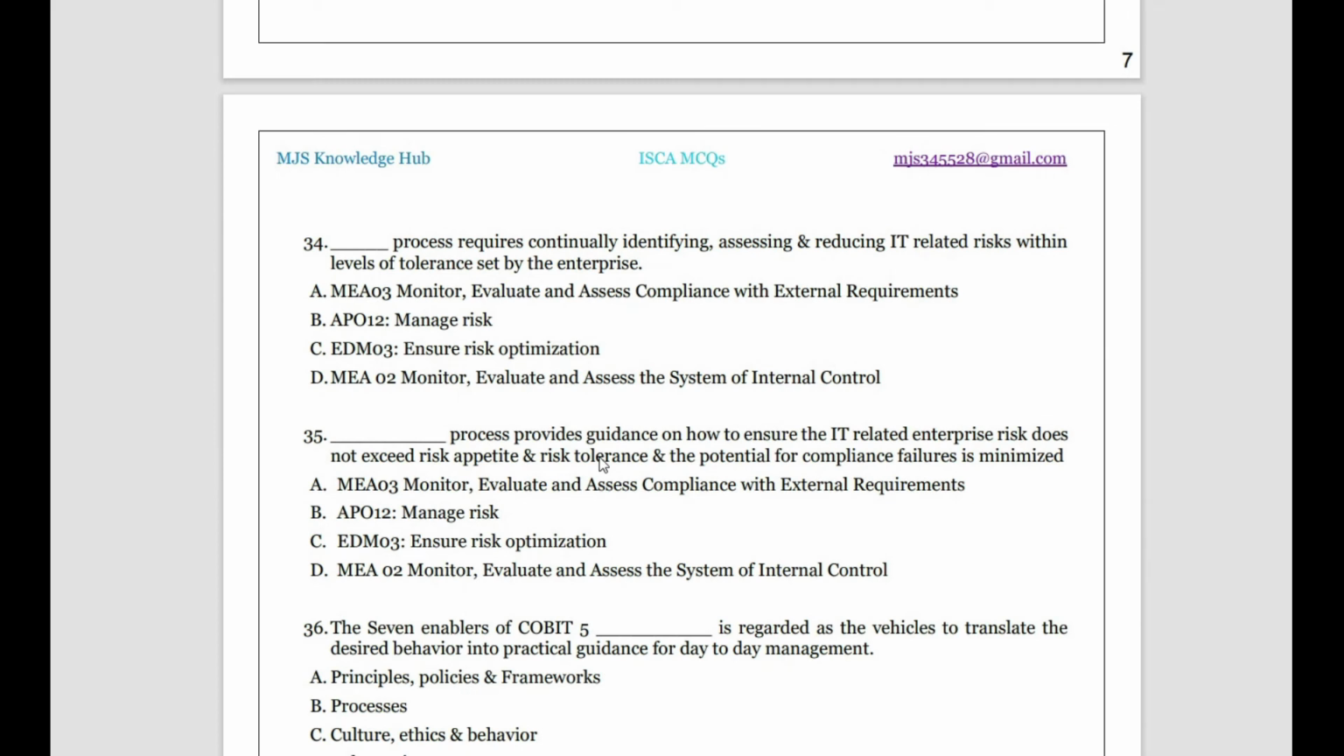Then, the process requires continually identifying, assessing and reducing IT related risk within the levels of tolerance set by the enterprise. So you can understand the tolerance. Tolerance means you're trying to bear something. So you're not monitoring and evaluating, assessing anything here, you're trying to bear it. When you're trying to bear something which is within the tolerance limit, you can say you're managing the risk. So APO 12, managing the risk, will be the answer.